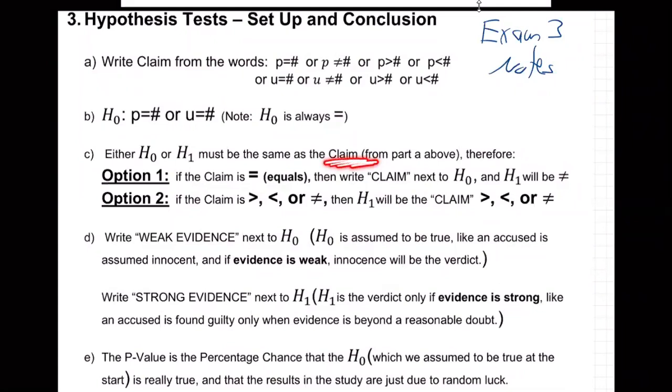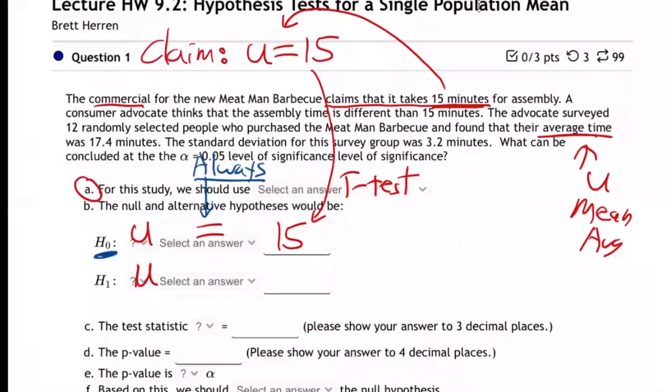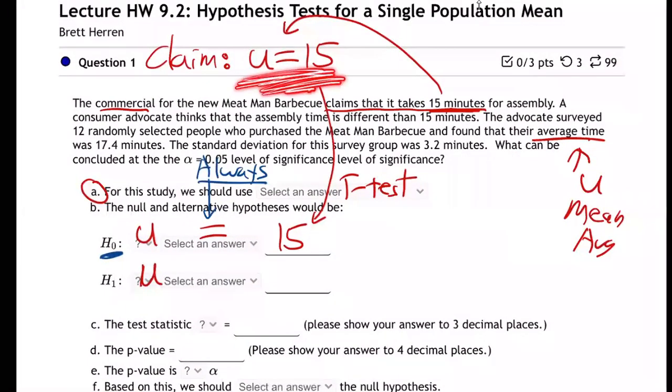Which one? Is it H0 or is it H1? Well, here's how you know. Option number one, there's only two options. Option number one, if the claim is equals, and ours was, remember our claim? Let me go back up real quick. There it is, equals, right? Our claim is equals. It is 15.